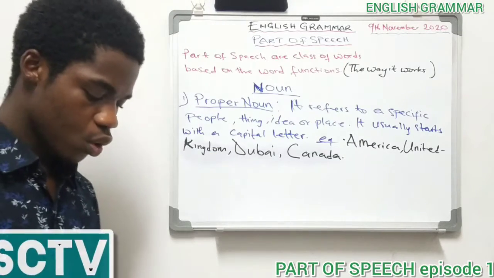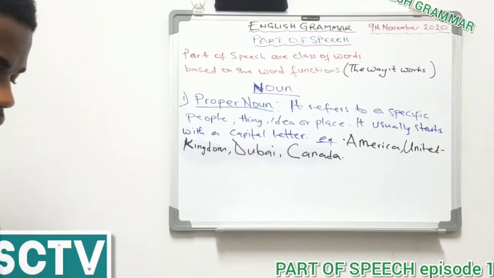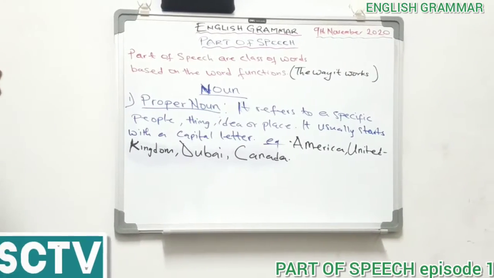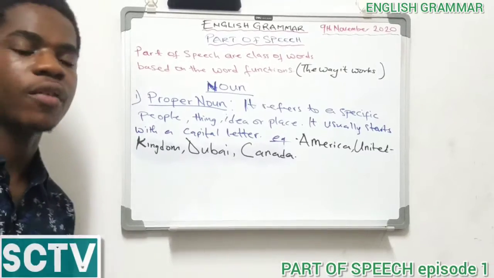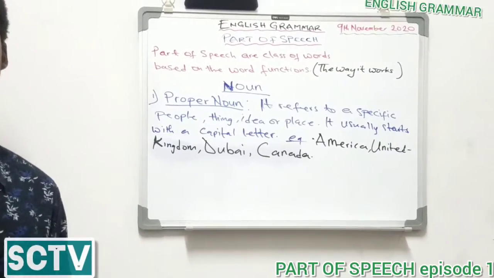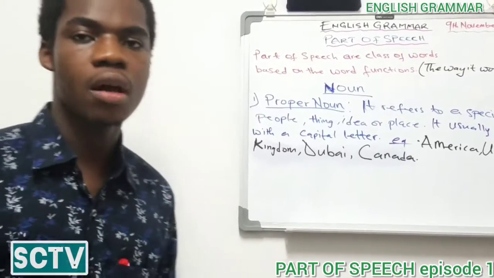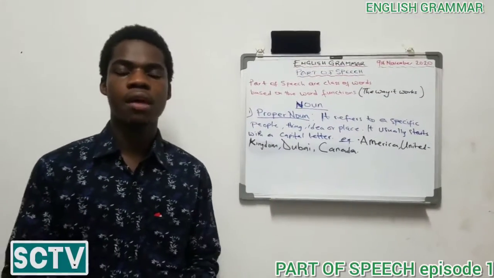We also look at another aspect of the noun as the common noun. We say we have 6 divisions of a noun. We talk of proper noun, we talk of common noun, countable, non-countable, concrete, and abstract.